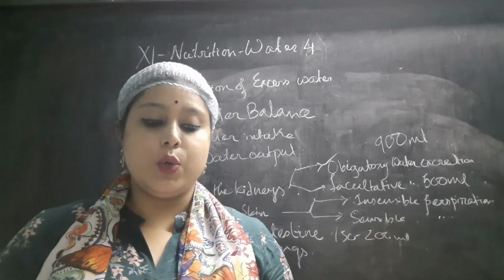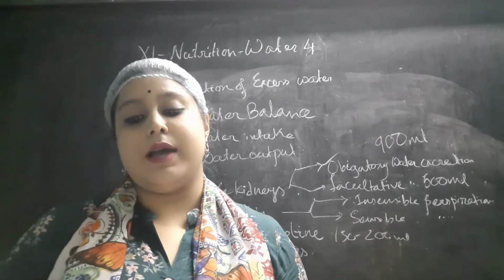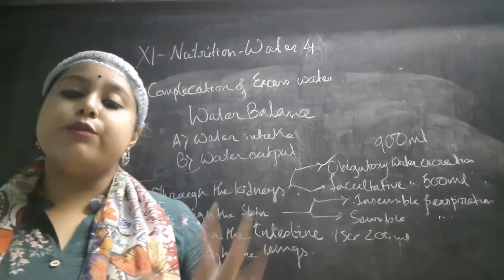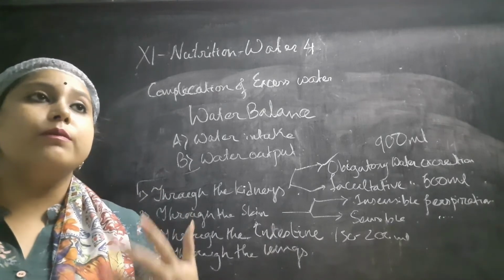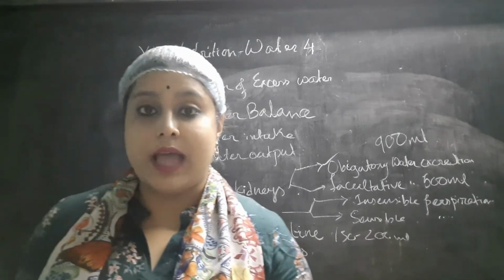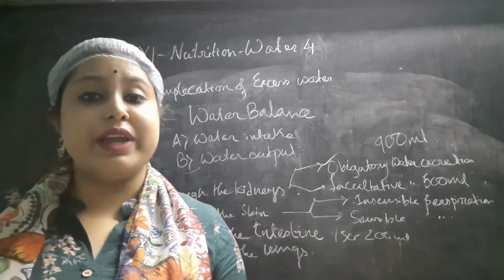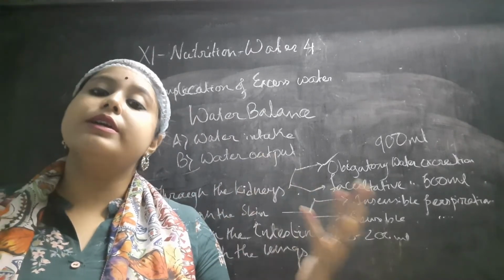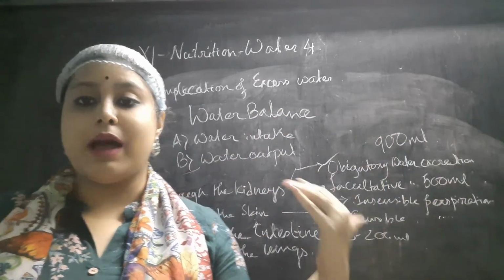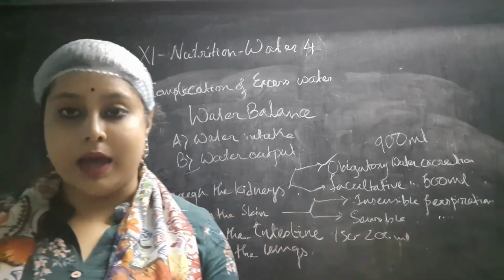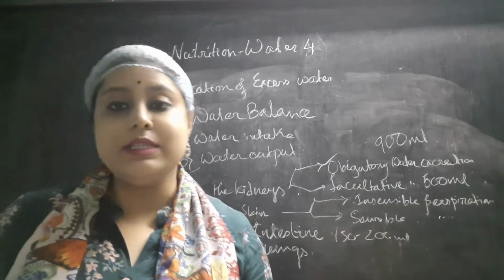A person engaged in heavy physical activity would lose more water by this route than others, because more respiration is happening in them. As the respiration rate becomes high, the water output rate by the lungs also becomes higher. In this way the full water output happens.